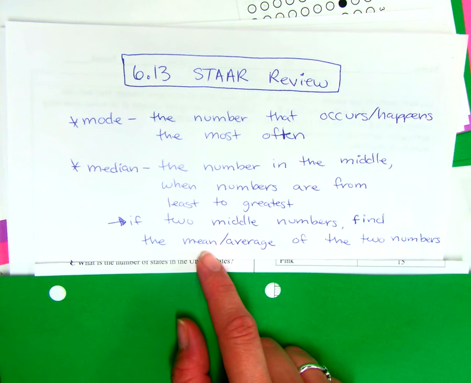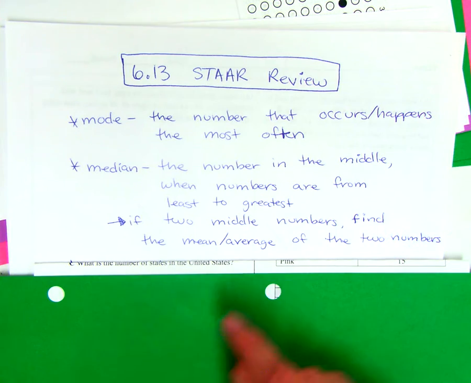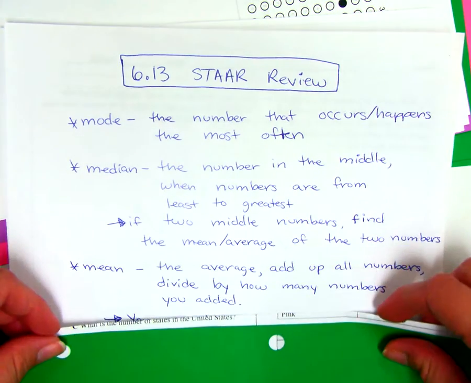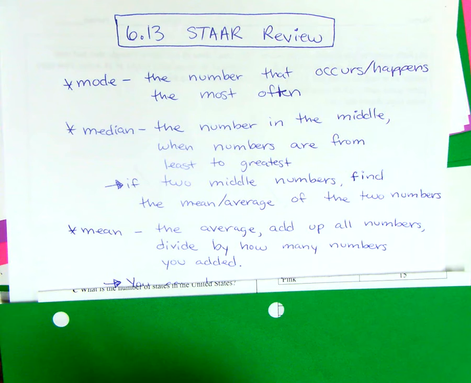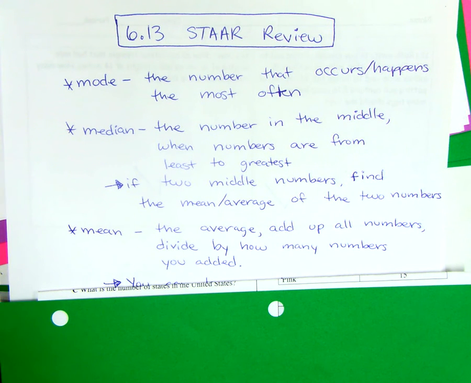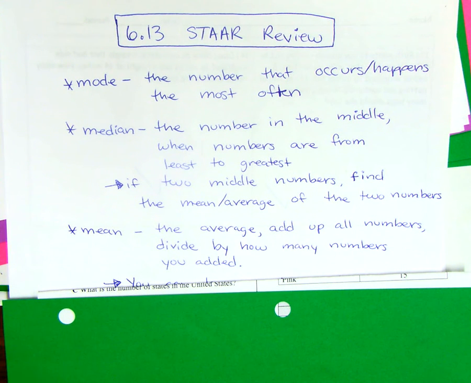Add both numbers up and divide by 2, because when you find the mean or the average, all that means is that you add up all the numbers and you divide by how many numbers you added. Think about your grades, for example. If we have 14 grades in the grade book, we're going to add all those 14 grades up and divide by 14. The only way that would be different is if those assignments had a different value, like 10% for your homework versus 60% for your quiz and test grades. So really, when I find your test grade average, I add up all your test grades, maybe 2 or 3, and divide by however many tests there are.